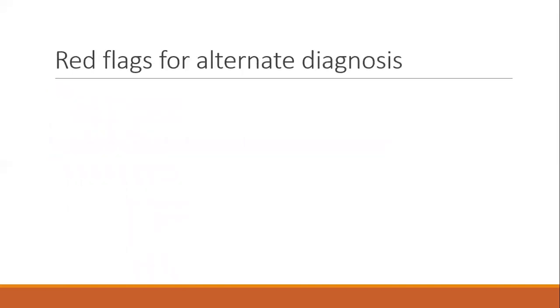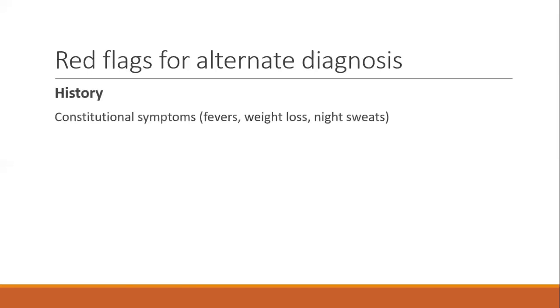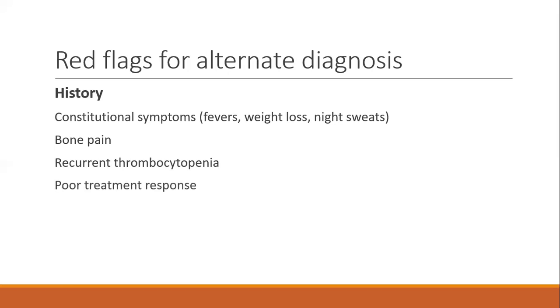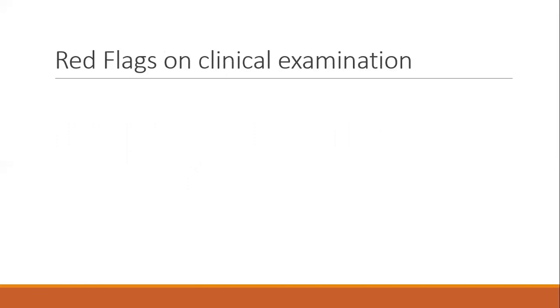So what are the red flags that you should consider for alternate diagnosis? What should make you think that this cannot be an immune thrombocytopenic purpura, I should be looking for something else. In history, if there are constitutional symptoms like fever, weight loss, night sweats, malignancy should be coming to your mind. If there is bone pain, again malignancy should come to your mind. Recurrent thrombocytopenia, then something else is going on. This is not just a one-time event. If the child is not responding that well, then maybe something else is going on. I will have to work up the child for that. So these are the things in history that should raise your antennas to some other diagnosis.